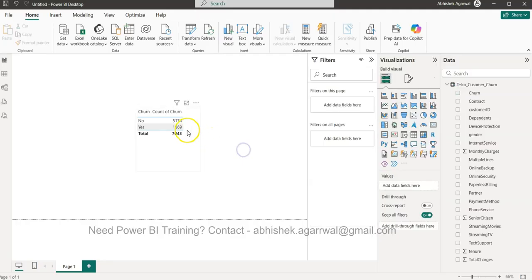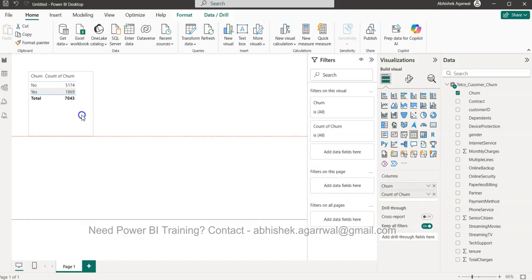So what we have is churn, yes or no. The total customer count is 7043. From that, 1869 customers have churned, and 5174 customers are still with us. This is a basic statistic about our data set, the volume of data that we are dealing with. But how can we get the churn ratio? The churn ratio will be nothing but 1869 divided by the overall customers that you have.